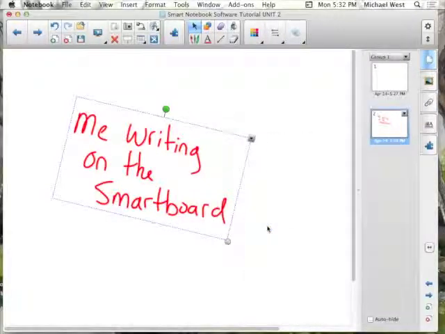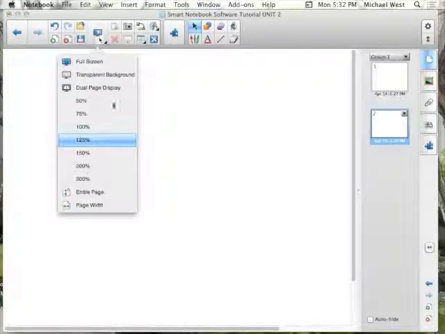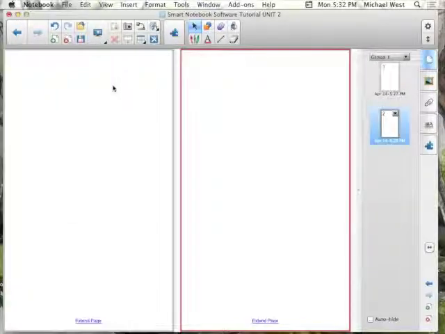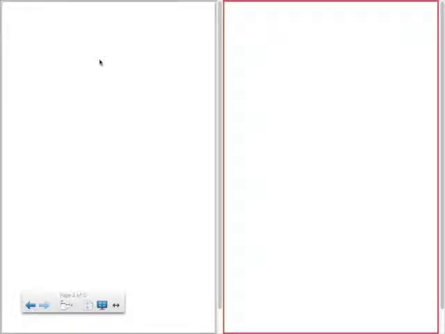Okay, and of course the dual page allows me to have two different pages up at the same time. So if I want to write notes on one side, or if I have pictures on one slide somewhere else, I can do that with that particular option established there. I can also go full screen with that as well. So I'm going to go back.